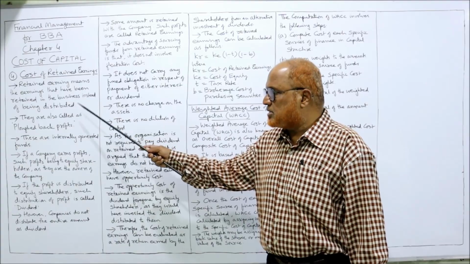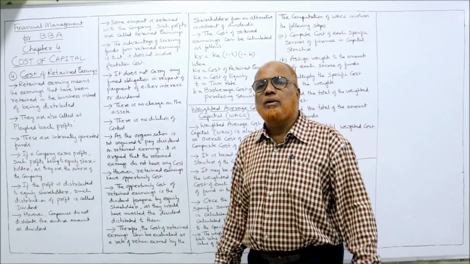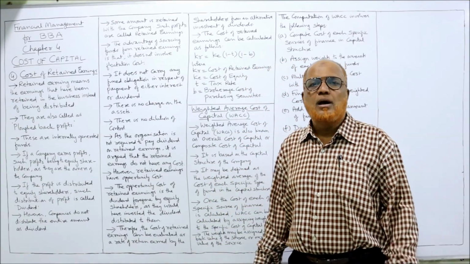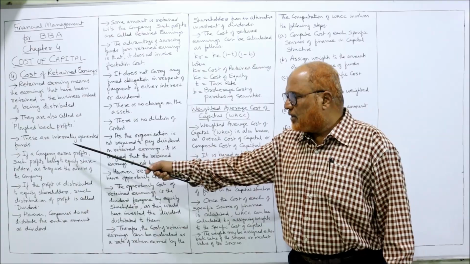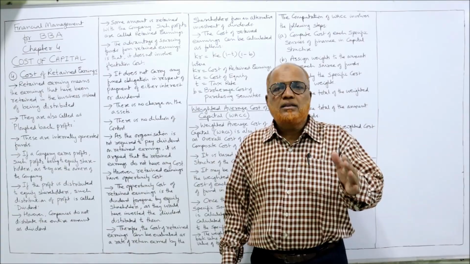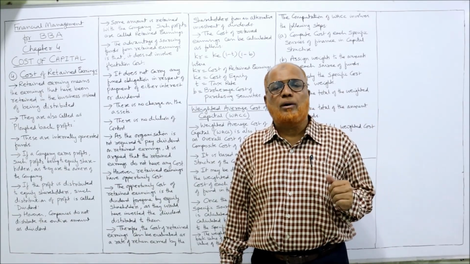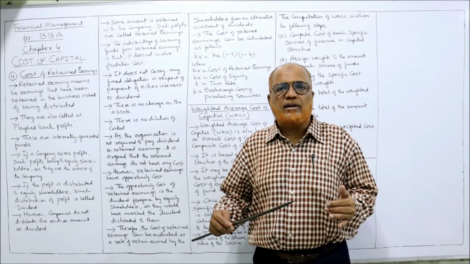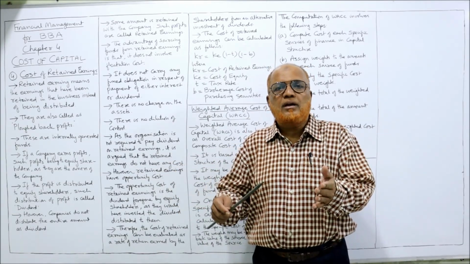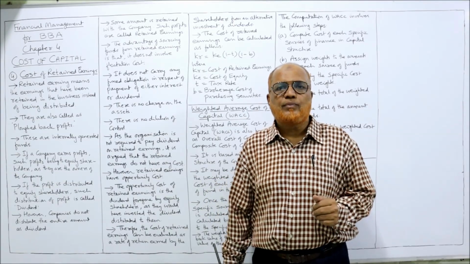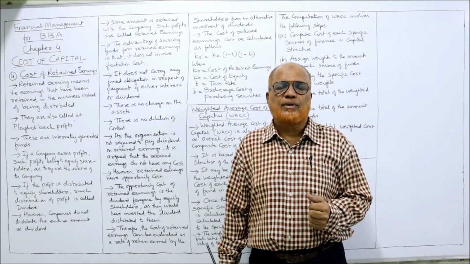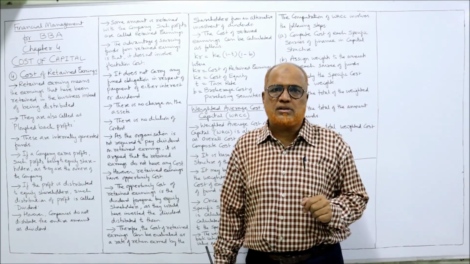They are also called ploughed back profits. One more term is there. We can call it retained earnings or ploughed back profits. These are internally generated funds. These are the savings of the company, and this can be a source of funds to the company. When the company requires funds, instead of taking a loan or issuing shares, the company can use its own resources, its own retained earnings. So it is the internally generated funds which can be used in the business.